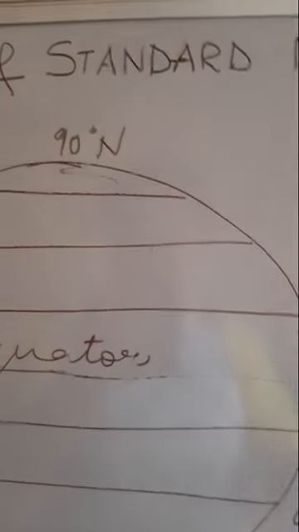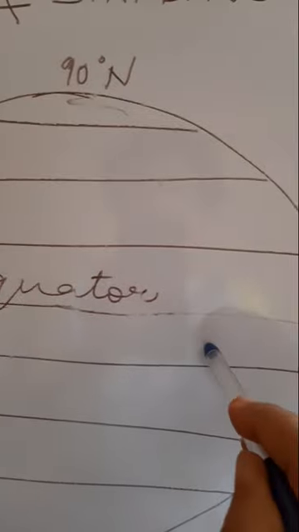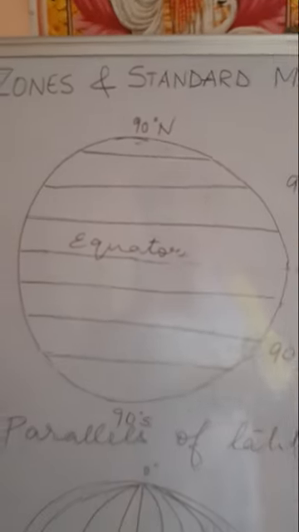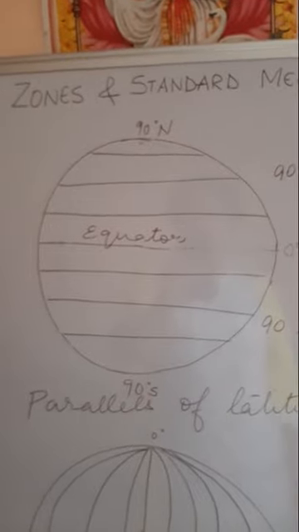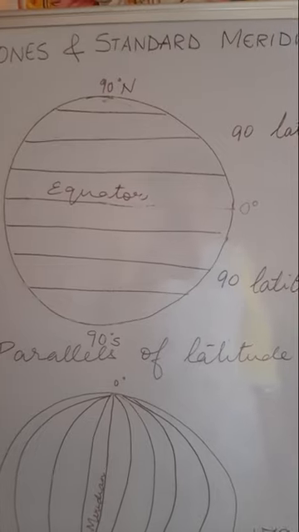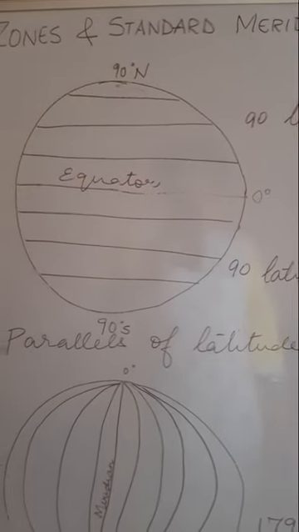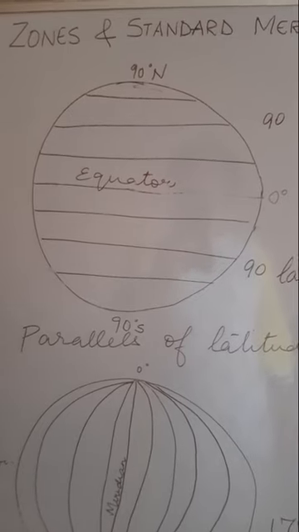That means 90 plus 90 plus the equator. In total there are 181 parallels of latitude.